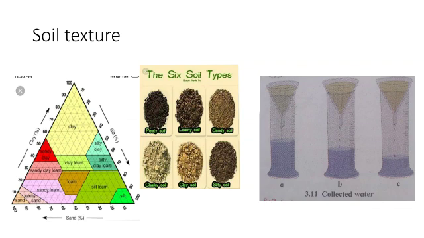Now the next property of the soil is soil texture. Soil contains particles of different sizes. The texture of the soil is determined by the proportion of particles of the various sizes in it. Which are the types of soil on the basis of its structure then? First of all, sandy soil, silt soil and clay soil. First we'll learn about sandy soil.